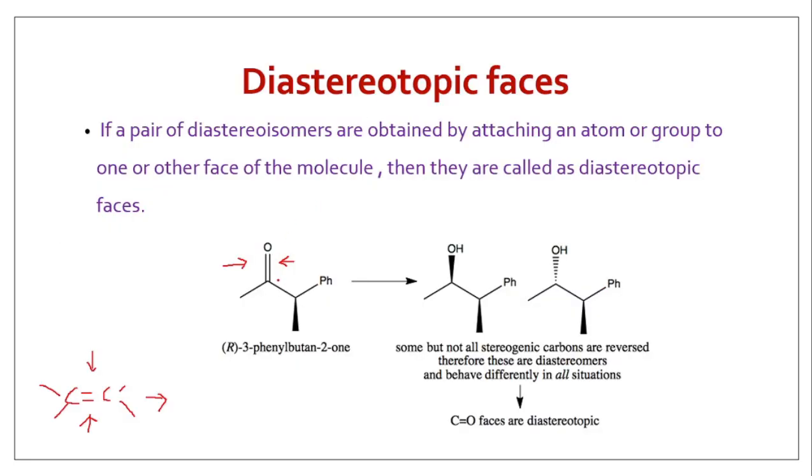Now, in this case, the attack from either side results in isomers that are diastereoisomers of each other, this molecule and this molecule. Therefore, these are called diastereotopic faces. If a pair of diastereoisomers is obtained by attaching an atom or group to one or the other face of the molecule, then they are called diastereotopic faces. See here, from here, if it is attacking, the alcohol is obtained with this beta configuration above the plane, and here alpha, as we have studied in stereochemistry. So this is alpha, or below the plane. That's why these are diastereoisomers of each other. These faces are called diastereotopic faces.